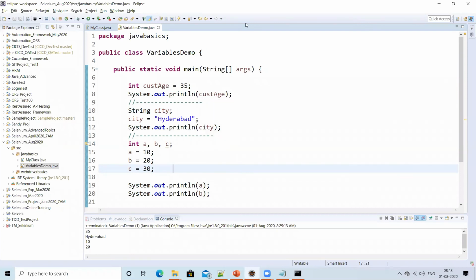So looks like somebody raised a hand. Anil, did you raise? Yeah.